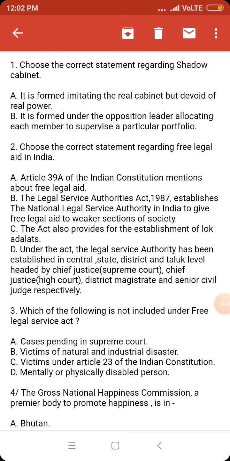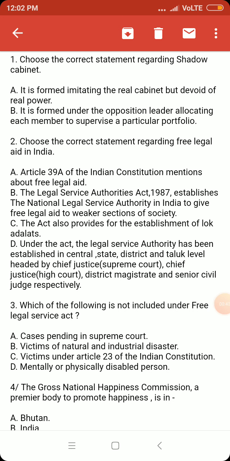Coming to question number 1, choose the correct statement regarding shadow cabinet. This is very important. It is in the news. What is a shadow cabinet? A shadow cabinet is actually a parallel cabinet formed from the opposition party for better deliberation in parliament on different issues. How does it help? It is equally important for the mains exam. You can find questions regarding shadow cabinet.